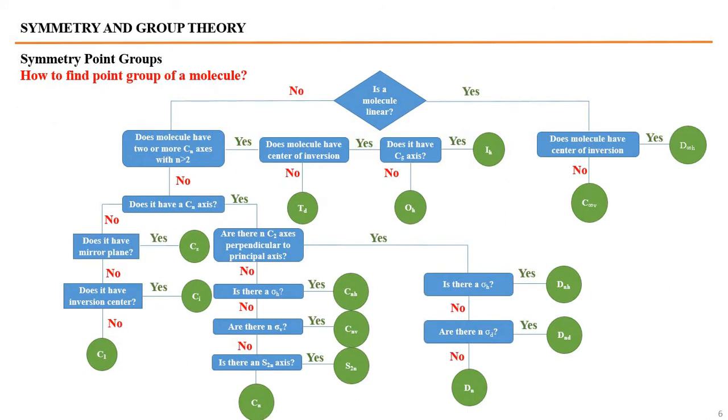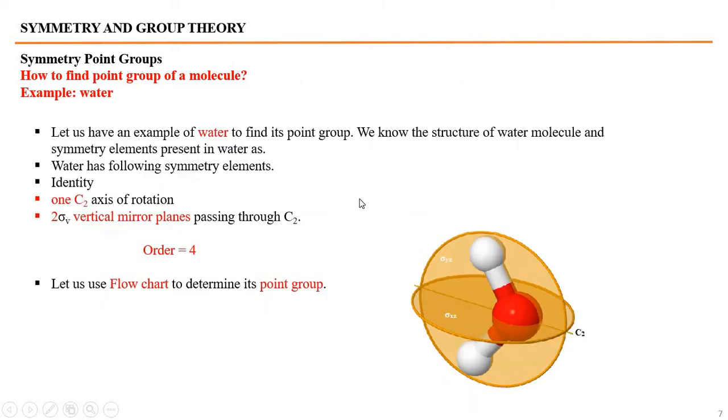Students, this is a table by which we can identify which group a molecule belongs to. For example, if you apply the first condition, is the molecule linear, you decide yes or no. If it is yes, you move towards the right hand side. If it is no, we move to the left hand side, and then the further conditions will be applied. According to this flow chart, we discussed two examples of molecules. For example, let's take the water molecule. We are going to find the point group of a water molecule using this table.